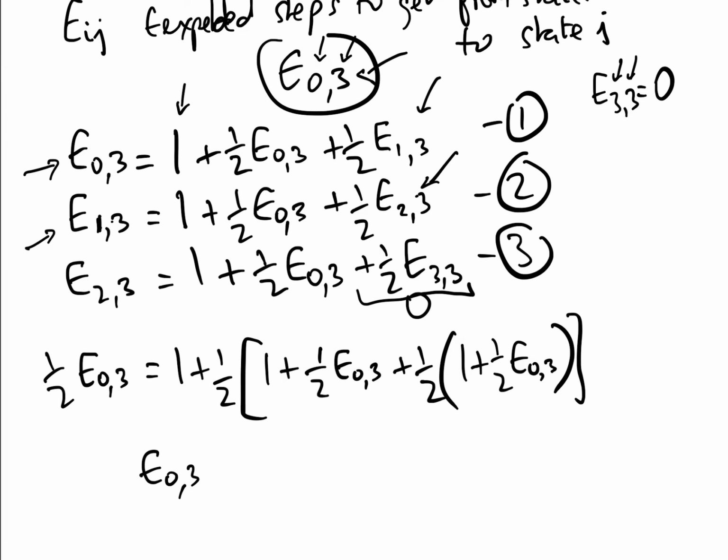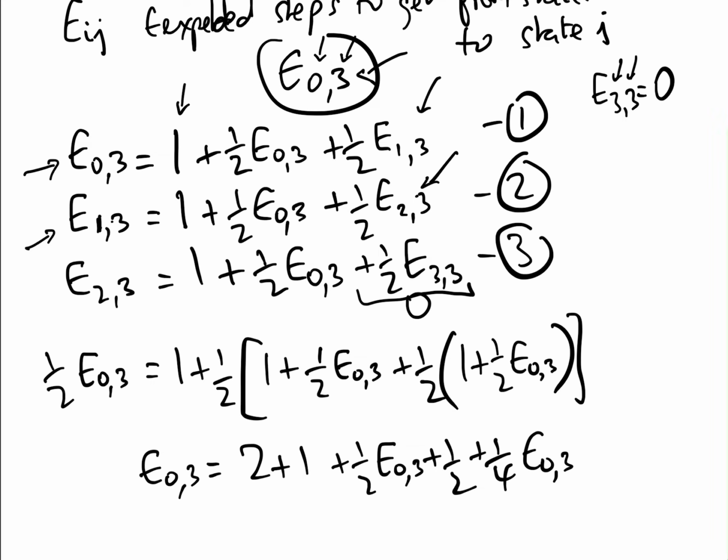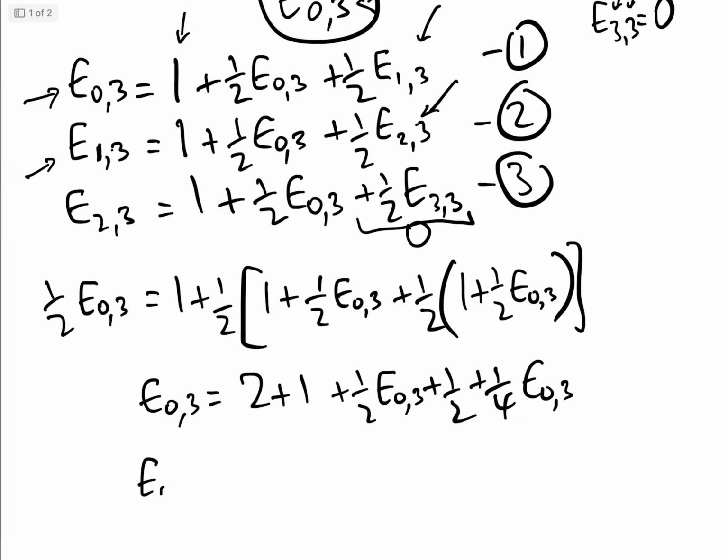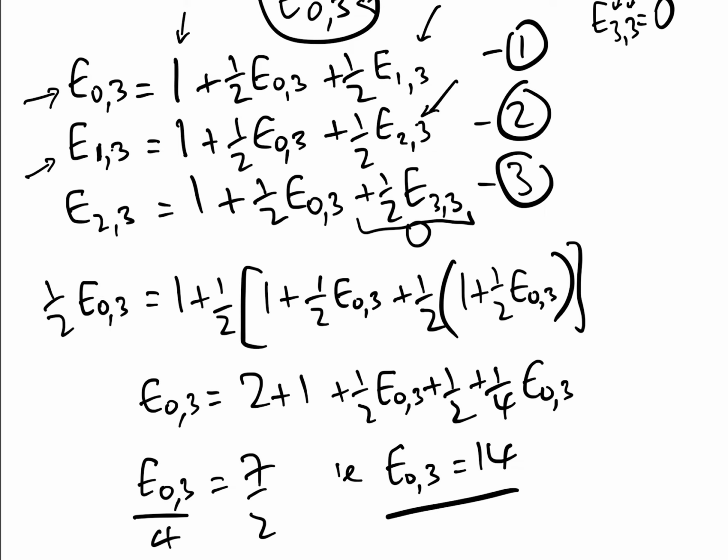So basically E0 3 equals 2 plus 1 plus a half E0 3 plus a half plus a quarter E0 3, and that gives us that E0 3 over 4 equals 7 over 2, i.e. E0 3, which is what we want, is equal to 14.